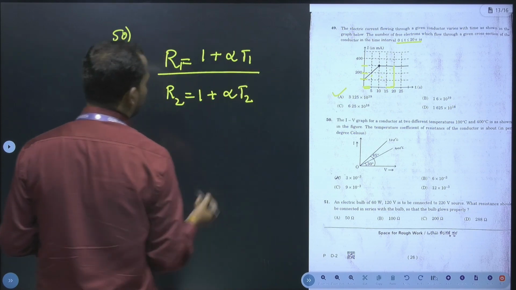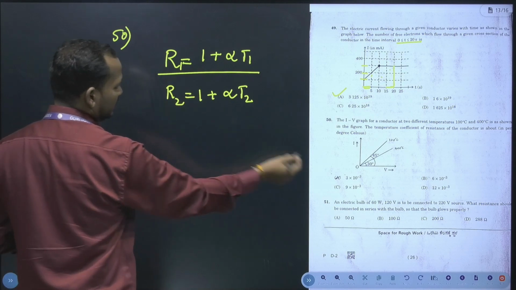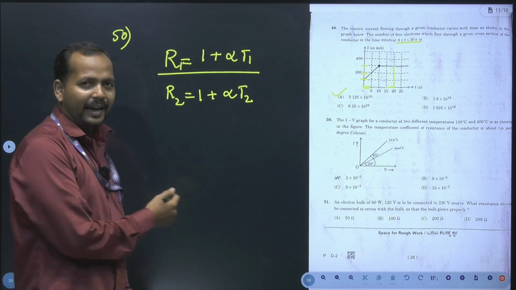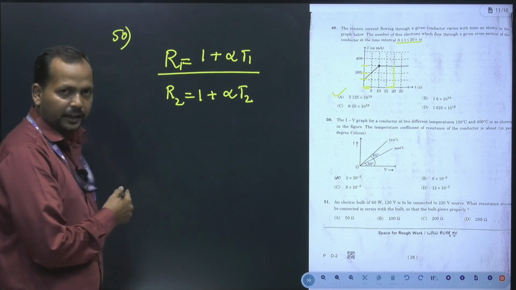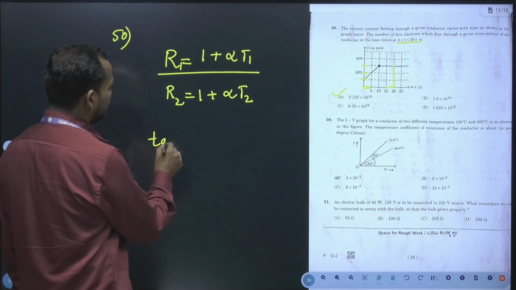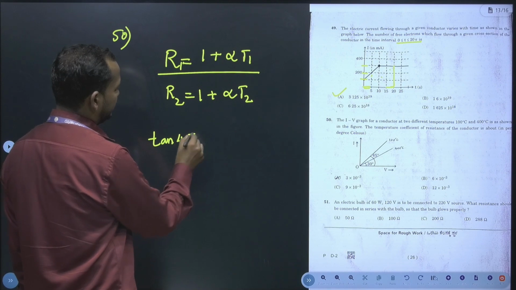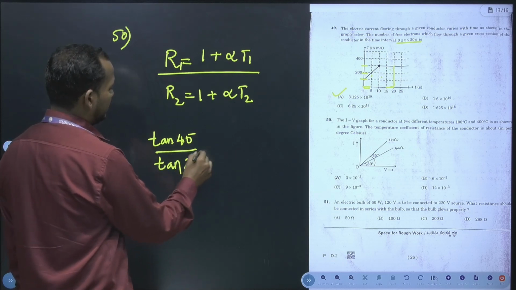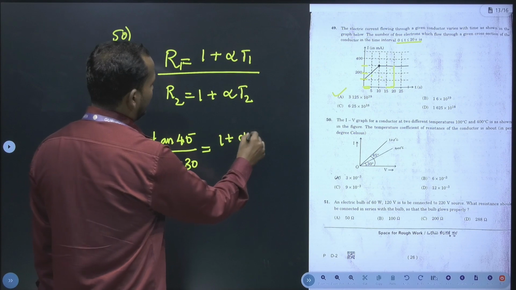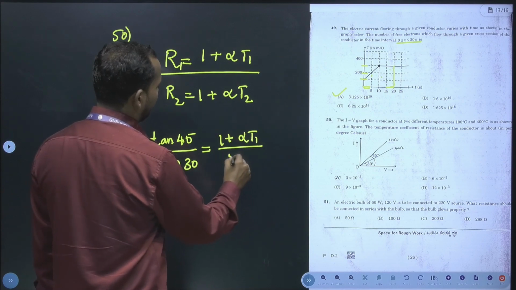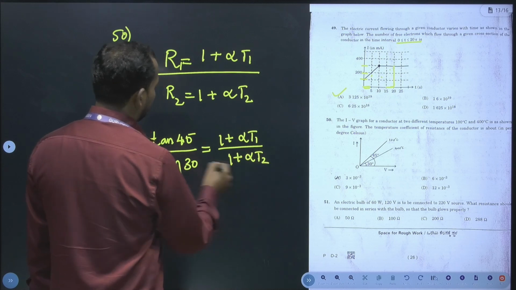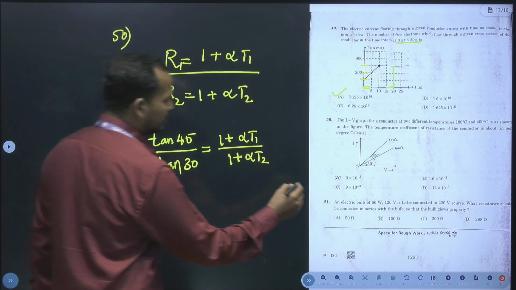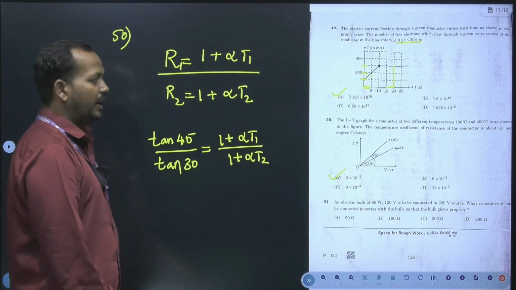Now if you divide, you will get that. This will be tan, because we are going to calculate the slope, hence we are calculating the tan value, tan 45 and tan 30. So R1 is tan 45 divided by tan 30, which is equal to 1 plus alpha T1 divided by 1 plus alpha T2. If you solve this one, you are going to get the answer as A. The option is A, for the 50th one.